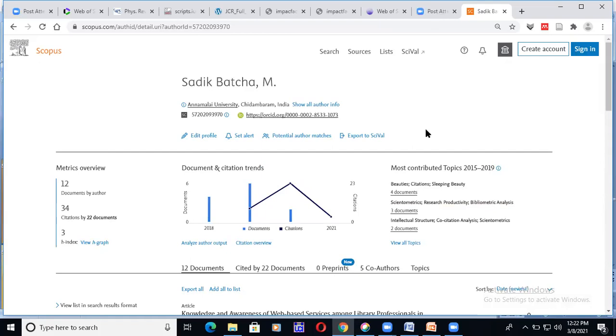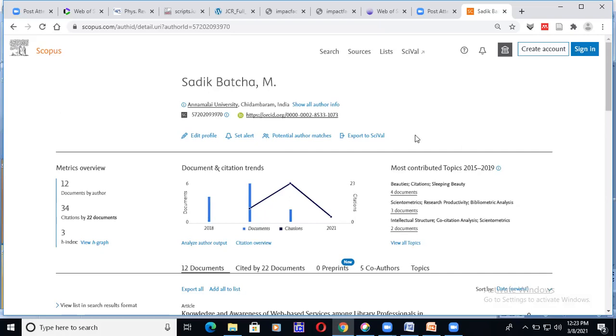For every author, after this equal sign, you can find the Scopus ID. It is given the same, 5720, right? This is the Scopus ID. As it is the full version of Scopus, it is shown like this. In the unsubscribed version, it won't show. So we can find out the Scopus ID of the individual, even while you go for an interview. At that time, you should show that this is my Scopus ID, and you can get your marks in central universities. This is noted, right?